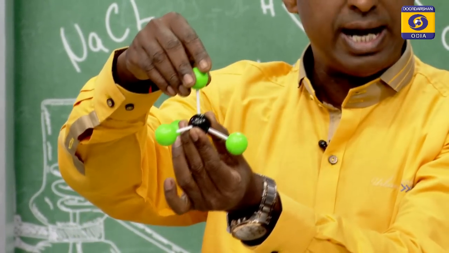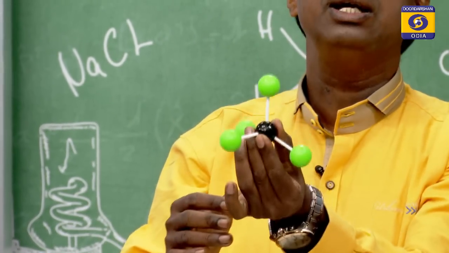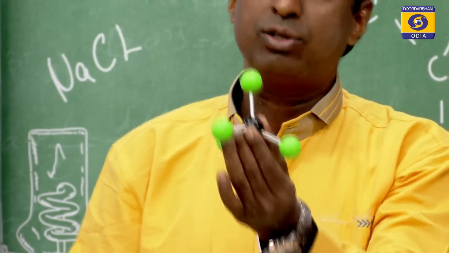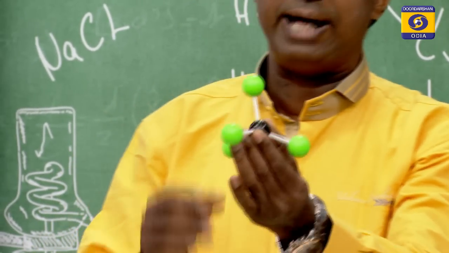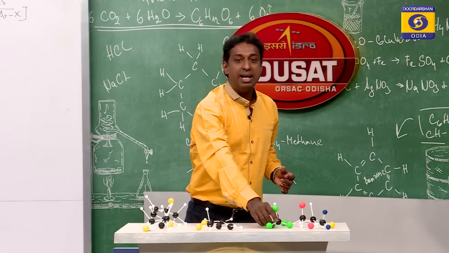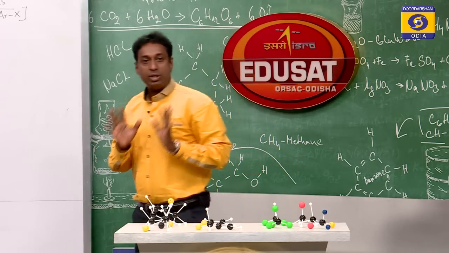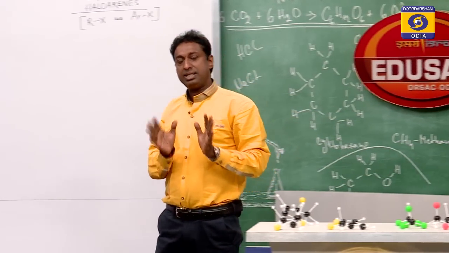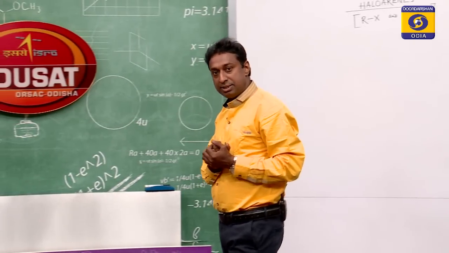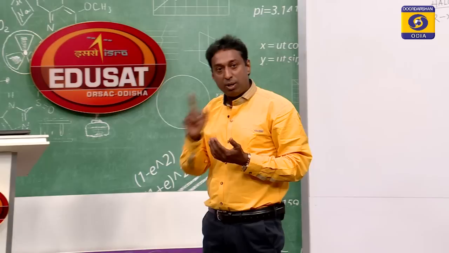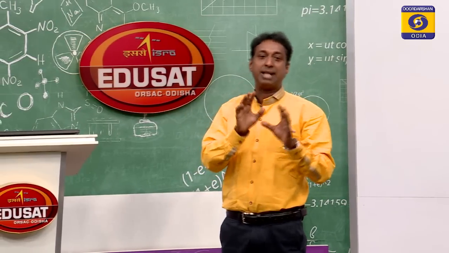If it is a chlorine atom, this compound is called carbon tetrachloride. Very important organic solvent, carbon tetrachloride. This is called tetrahaloalkane. Students, after discussing the types of haloalkanes based on the number of halogen atoms attached to a carbon,